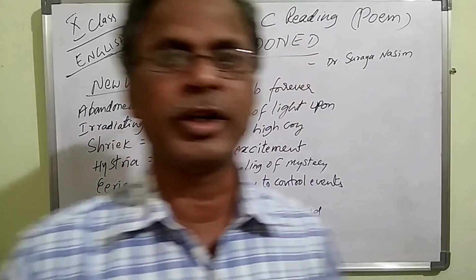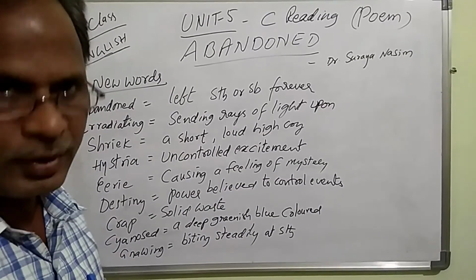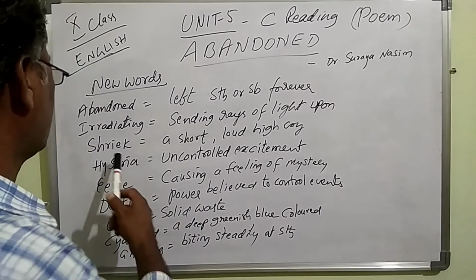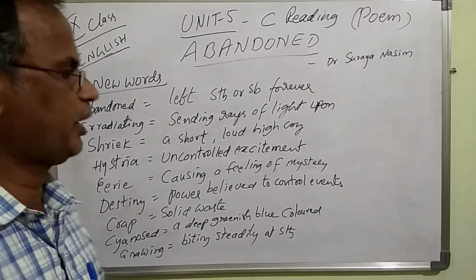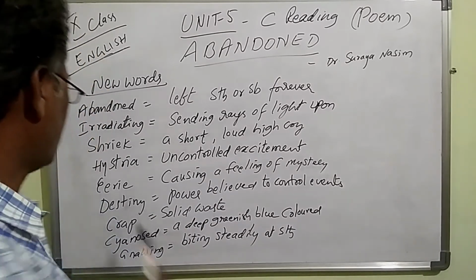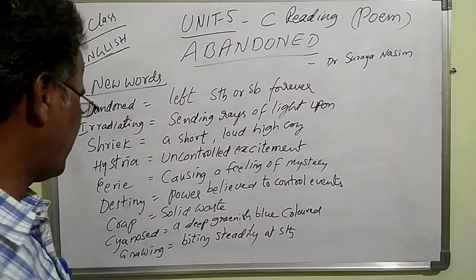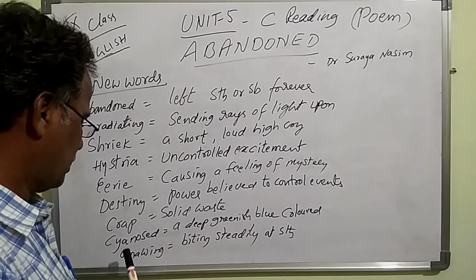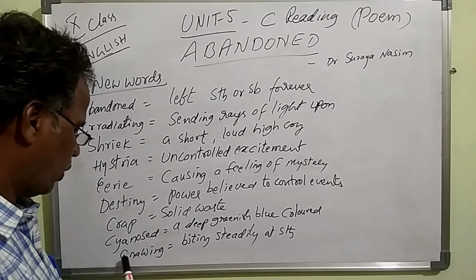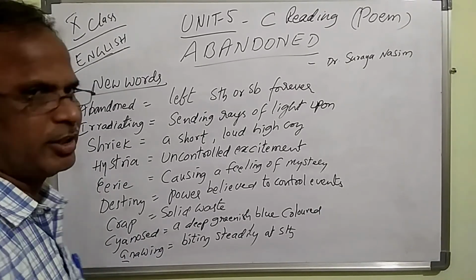All of you read the poem. I am going to read out the meanings once again. Abandoned means left something or somebody forever. Irradiating means sending rays of light upon. Shriek means a short, loud, high cry. Hysteria, uncontrolled excitement, that we cannot control. Eerie, causing a feeling of mystery. Destiny, power believed to control events. Crap, solid waste. Cyanosed, a deep greenish blue colored. Gnawing, G is silent here, biting steadily at something.